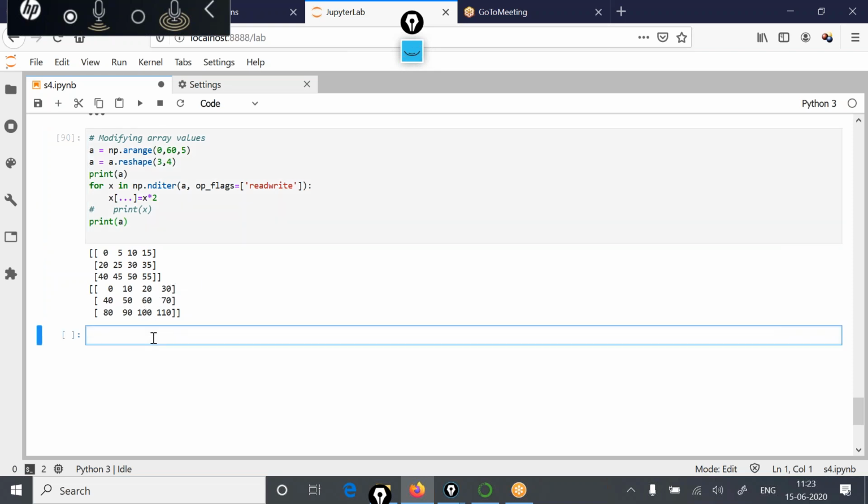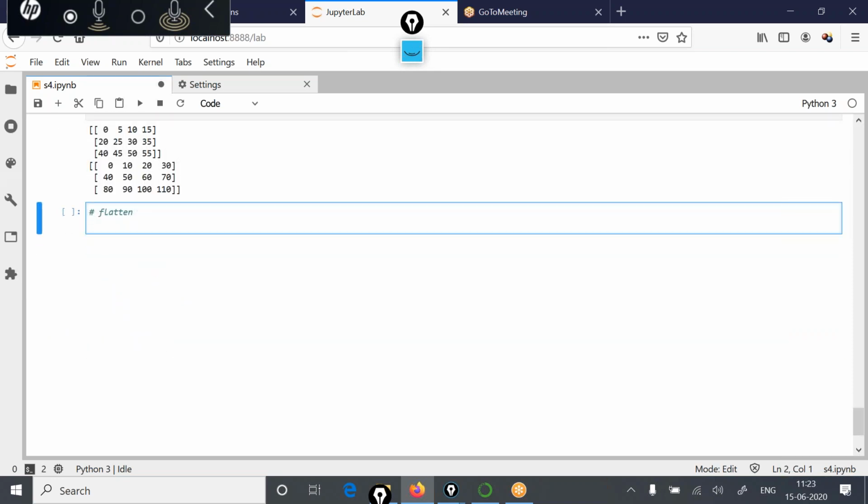Then, there is a function called flatten. What the flatten function does is flatten the array. That means it makes all the values one-dimensional. So let's try to understand its behavior.